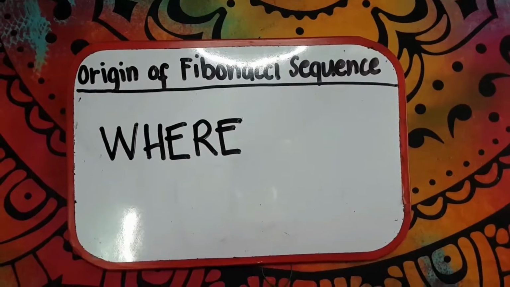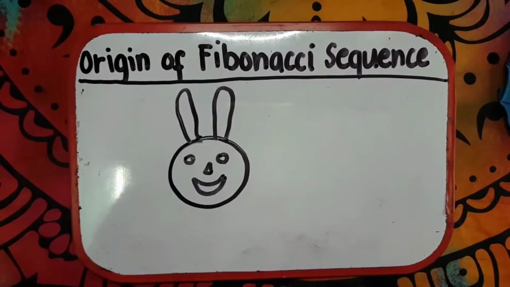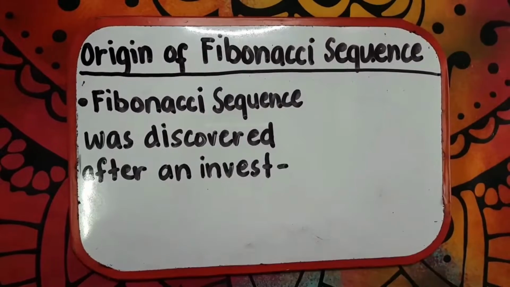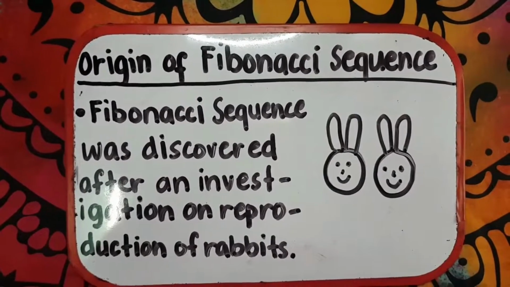Origin of the Fibonacci sequence. Where did it come from? It is from the pair of rabbits. The Fibonacci sequence was discovered after an investigation on the reproduction of rabbits. Why rabbits? How and why?